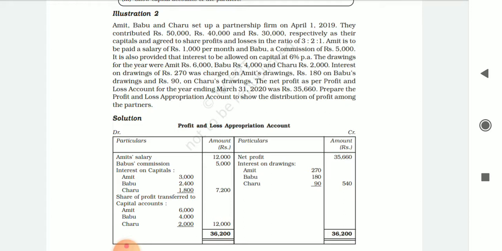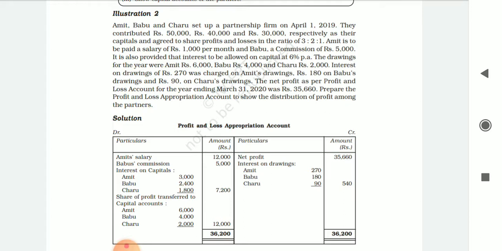5,000. It is also provided that interest to be allowed on capital at 6% per annum. The drawings for the year were Amit 6,000 rupees, Babu rupees 4,000, Charu rupees 2,000. Interest on drawings of rupees 270 was charged on Amit's drawings, rupees 180 on Babu's drawings and 90 on Charu's drawings.